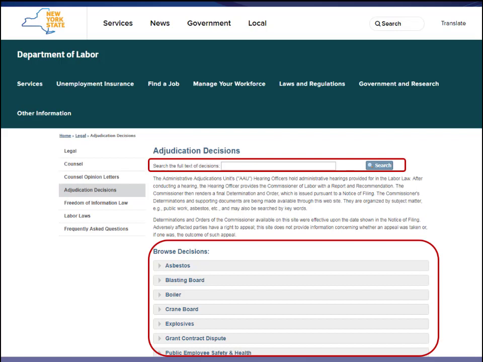So here we are on that page. You can see I can browse down below if I'm interested in explosives or if I'm interested in asbestos. Or I can go up here and I can do a keyword search to try and find a decision.